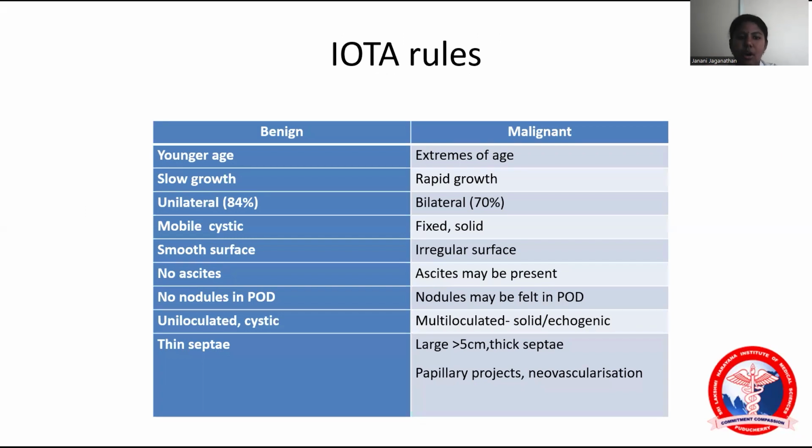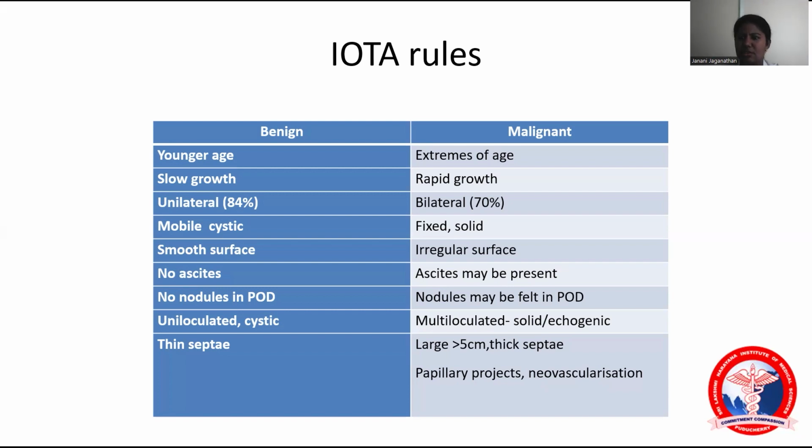These are the IOTA rules: benign rules, B rules, and M rules. Benign tumors normally occur at a younger age and have slow growth. They are unilateral, mobile, cystic with a smooth surface, no ascites, no nodules, uniloculated, with thin septations. Malignant tumors occur at the extremes of age with rapid growth, bilaterality, fixed and solid, irregular surface, and ascites. Nodules will be felt in the pouch of Douglas, multiloculated, with thicker septations.